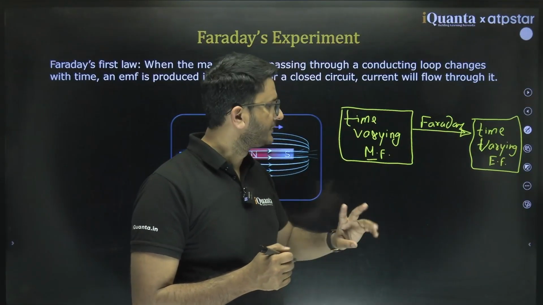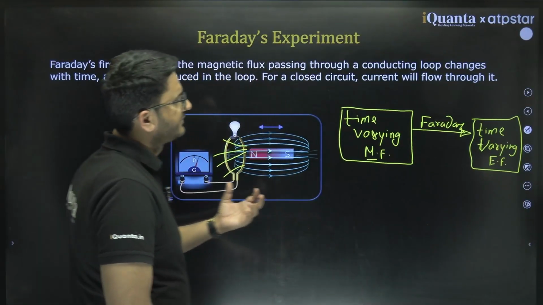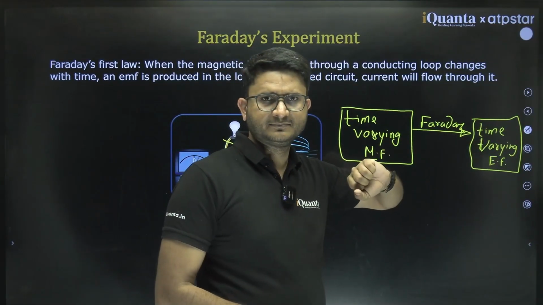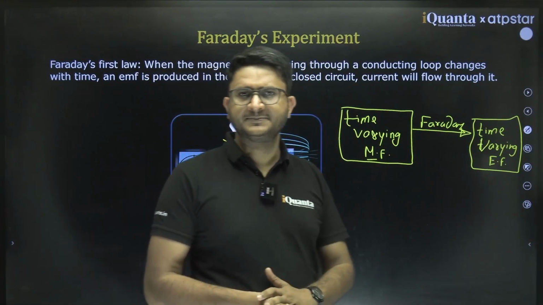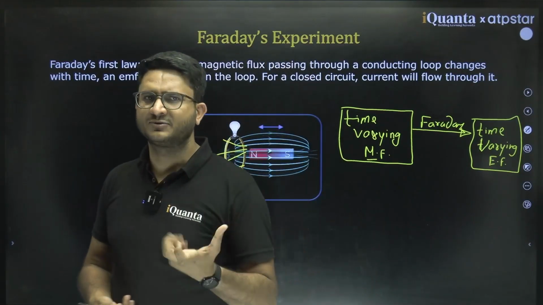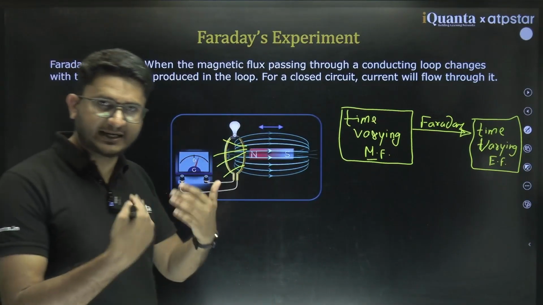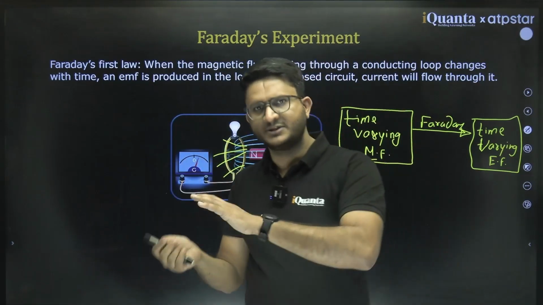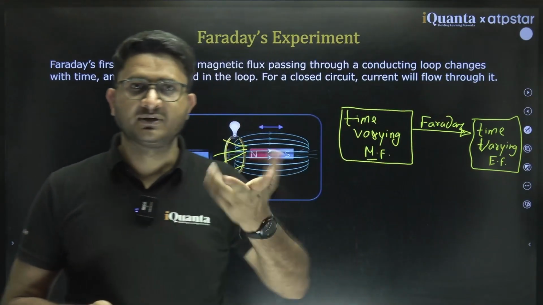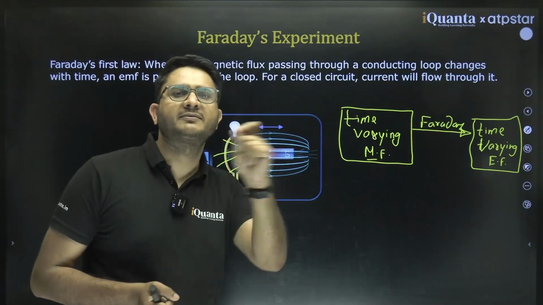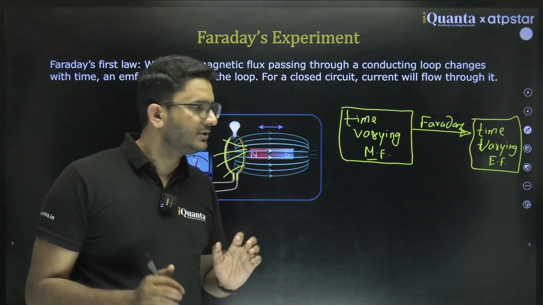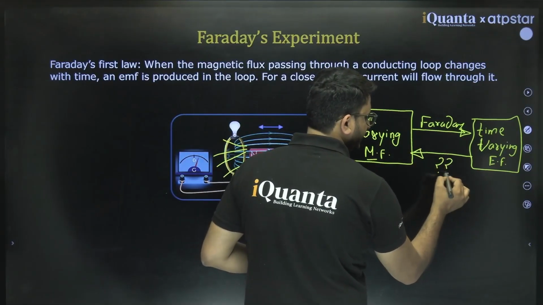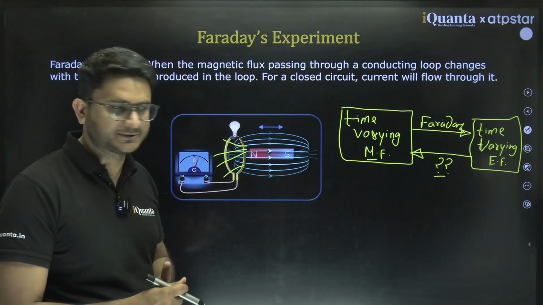Clear? Then someone asked, what will happen if we change the electric field in space? Will it generate a magnetic field? So Maxwell asked this question: what happens if we try to change the electric field in space? Will it generate a magnetic field also? Is the converse also true or not? That was the main question. Clear? So what will happen in this direction? Will it be true or not?